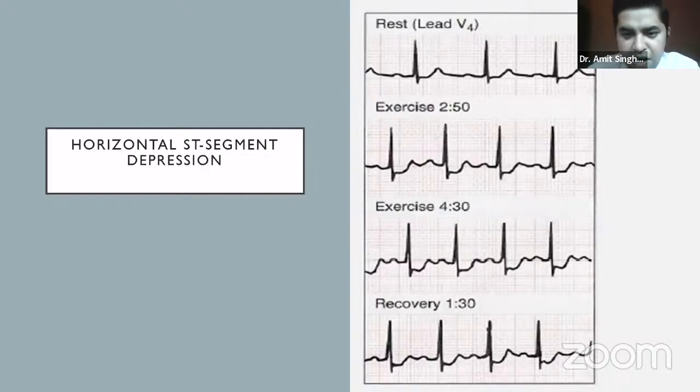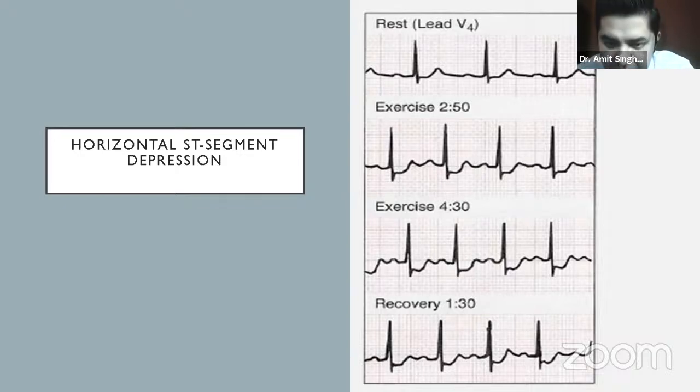So this is an ECG and this is how it looks like. As we can see at baseline, the topmost ECG graph, there is no depression. As compared to the PQ point, there is no ST depression. Whereas in the second graph, while exercising at 2 minutes and 50 milliseconds, we can see that the ST depression is there. It is a flat depression and it is definitely more than 1 mm depressed than the PQ segment. Same we can observe in the third strip also at 4 minute and 30 milliseconds. And we can see that during recovery also that change is still persisting.